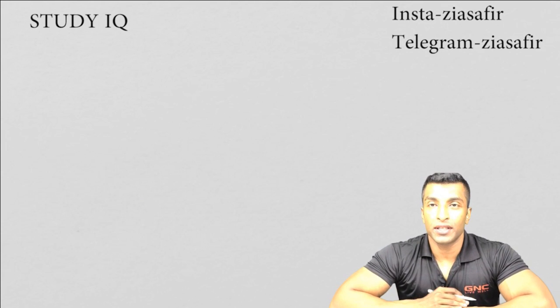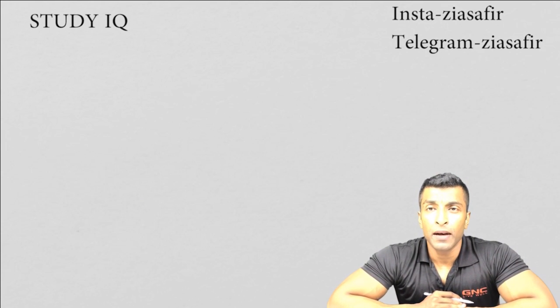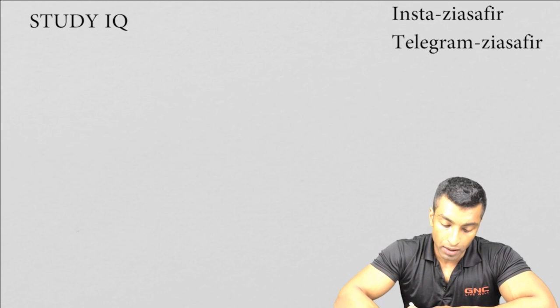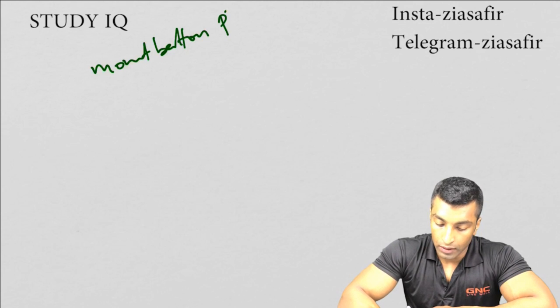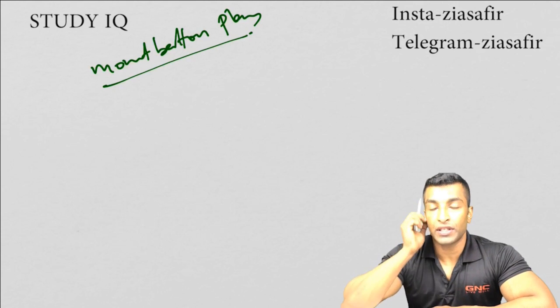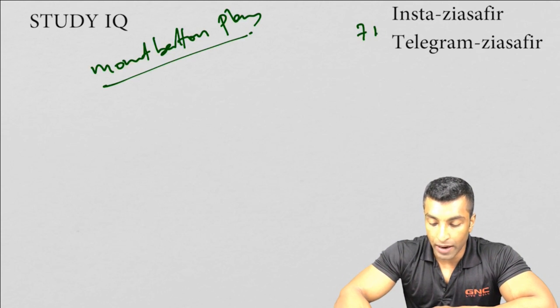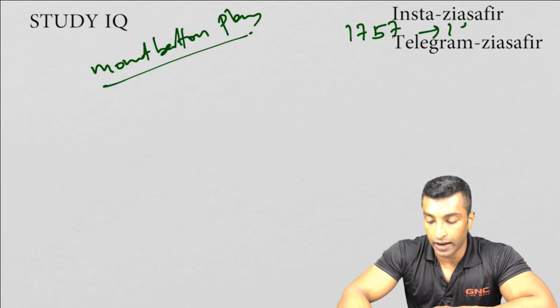So we will continue our discussion on modern India history. We are in the last session. Today we are going to discuss about Mountbatten Plan. This is going to be our last session. We started from 1757, Battle of Plassey, and now we are in 1947.